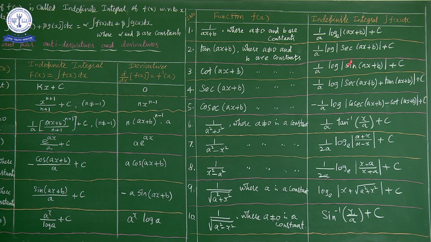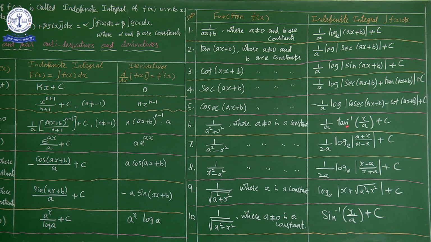Okay. So we have written only the integral function value of these 4 functions. Next we go to one of the important concepts of the sums we are going to use in the further exercise. What are the formulas and what are the functions we are having? When the function is of the form 1 by a square plus x square, where a not equal to 0 is a constant, that is, a is a non-zero constant, what is the form we are going to use?